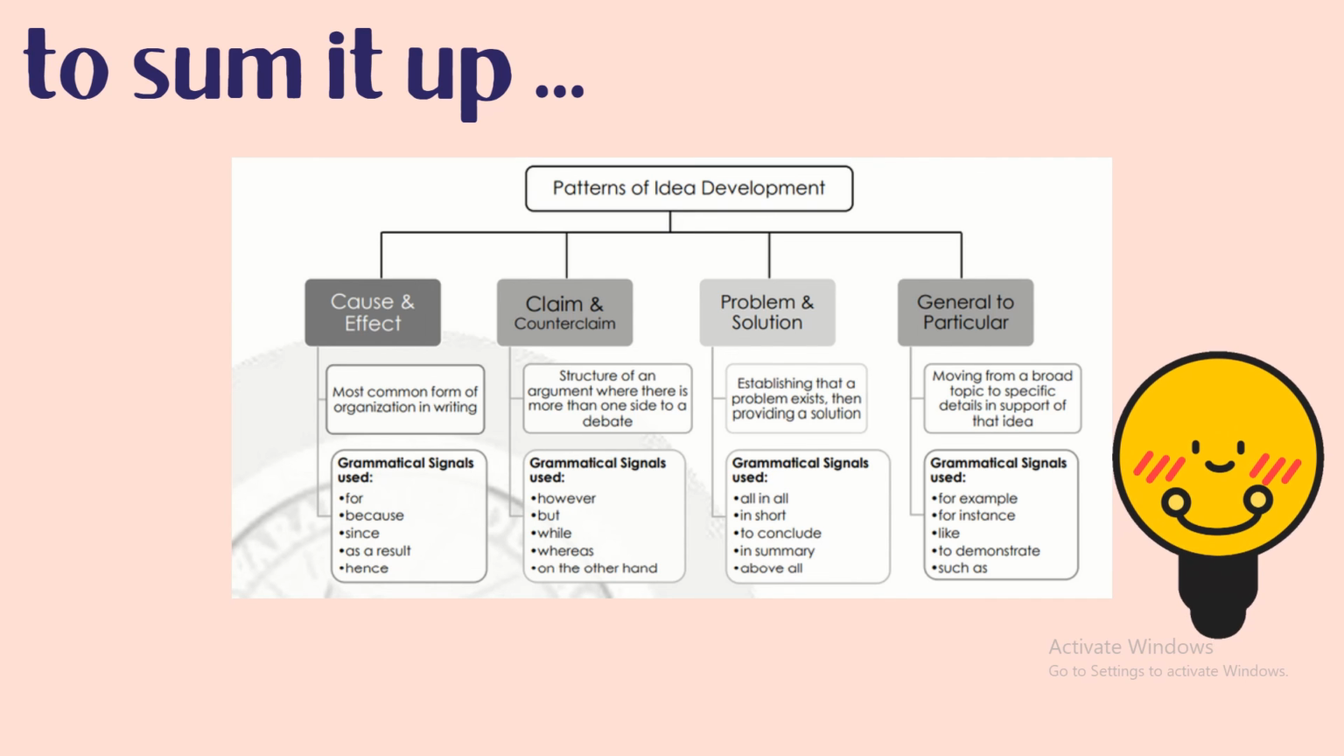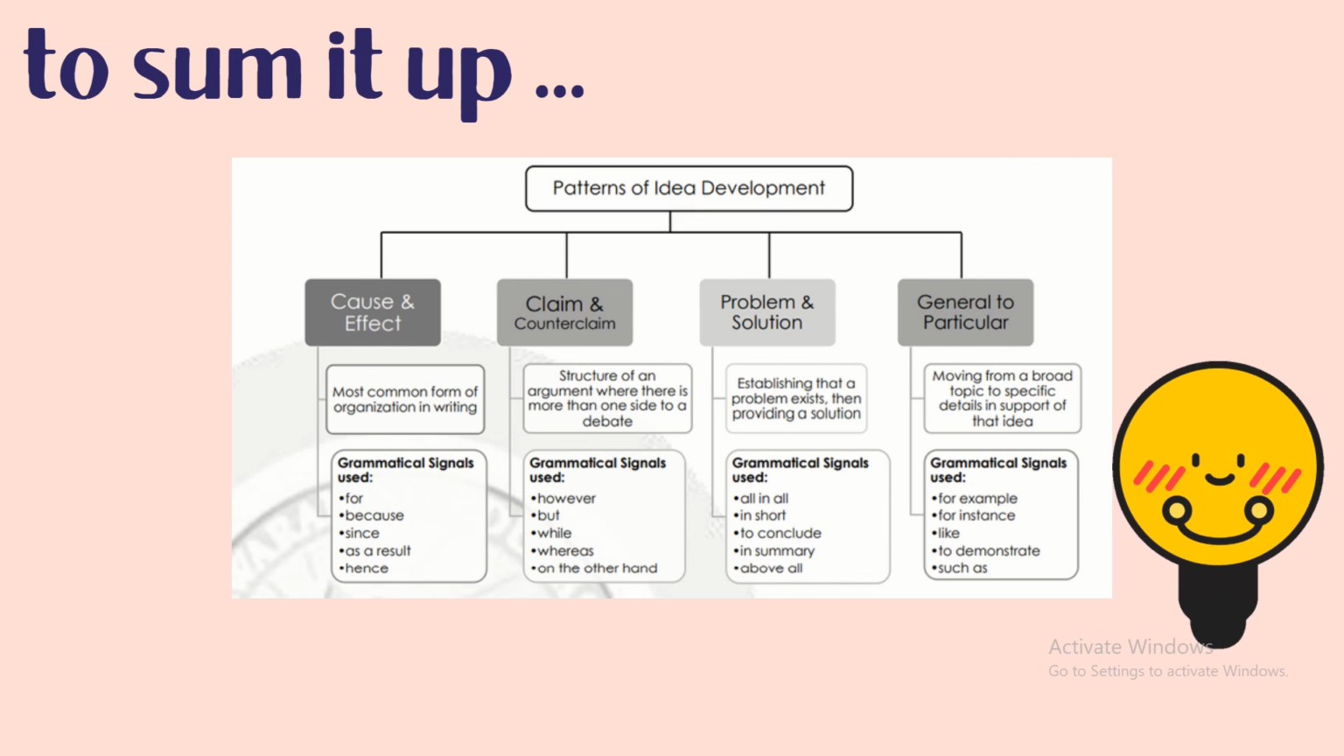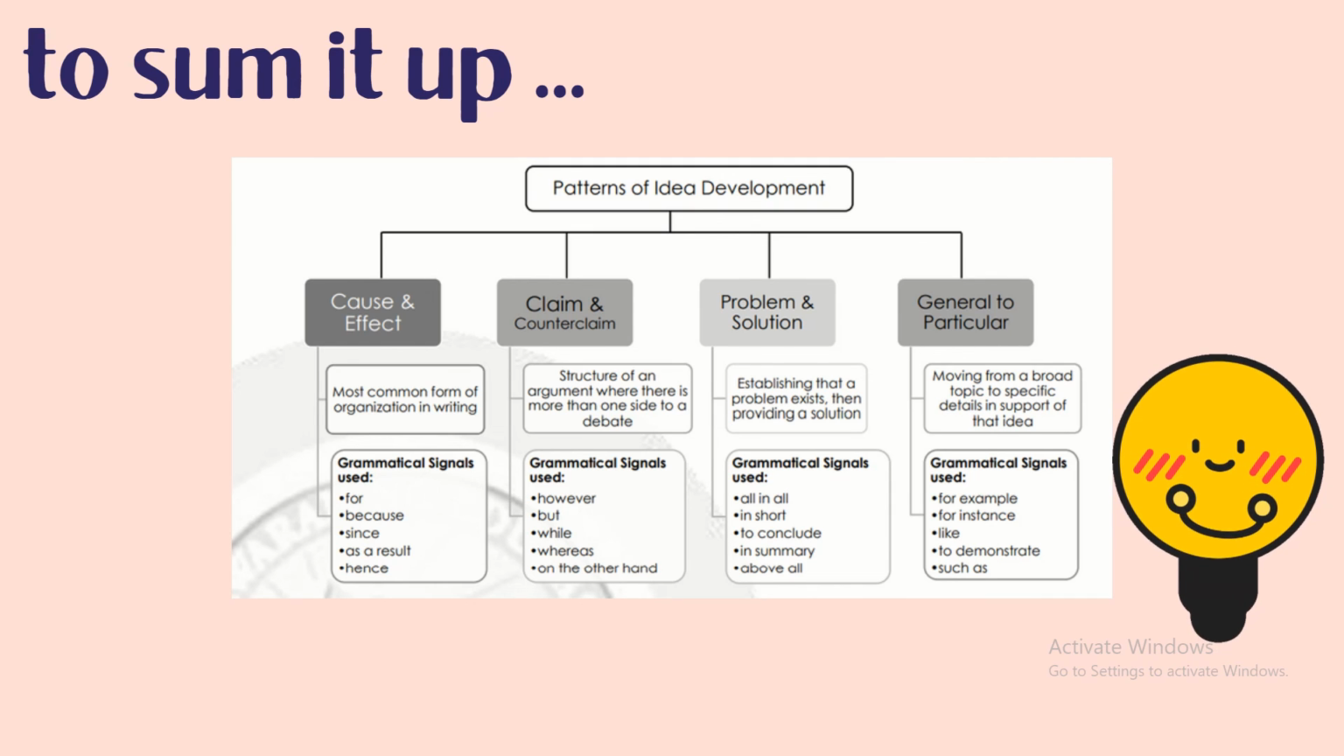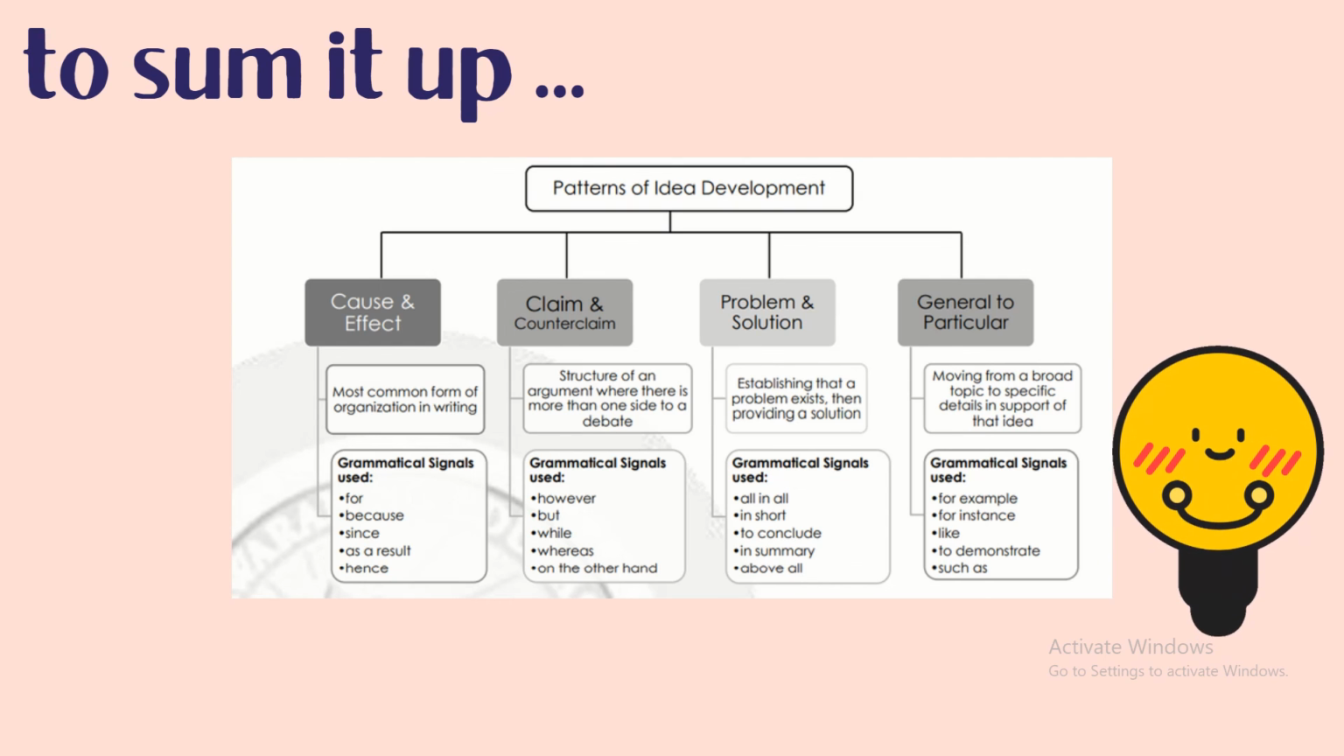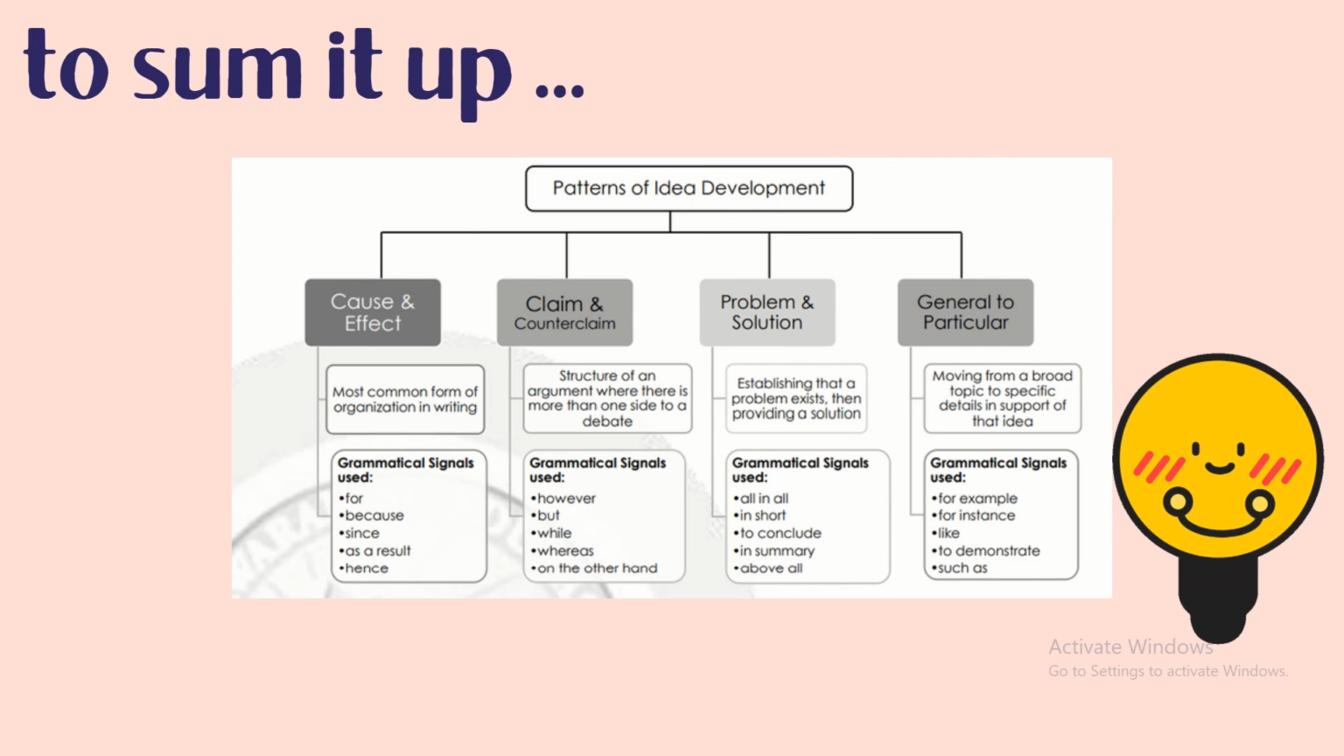Next, we also have problem and solution. It means establishing that a problem exists and providing a solution. We can use all in all, in short, to conclude, in summary, and above all, as grammatical signals. Lastly, we have general to particular, which means moving from a broad topic to specific details in support of that idea. We can use for example, for instance, like, to demonstrate, and such as, as grammatical signals when we are using general to particular as a pattern of idea development.